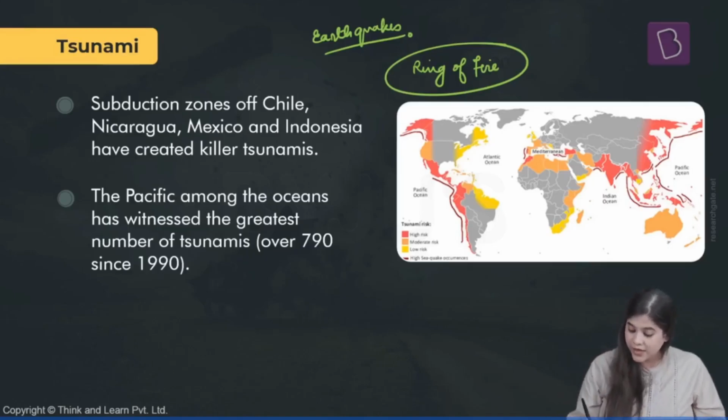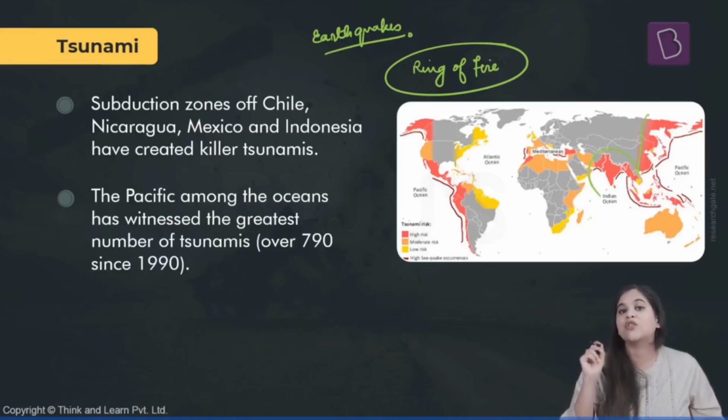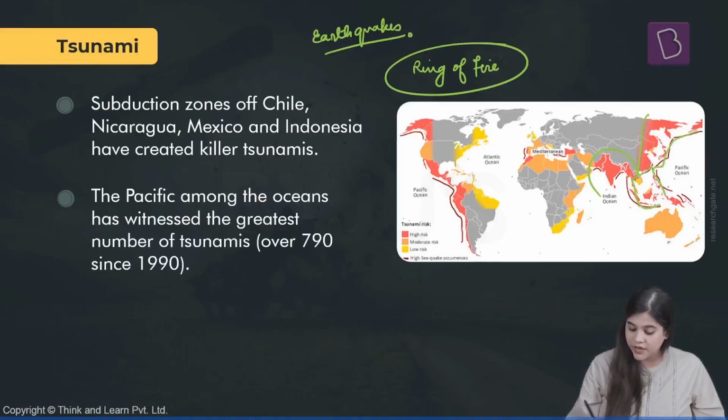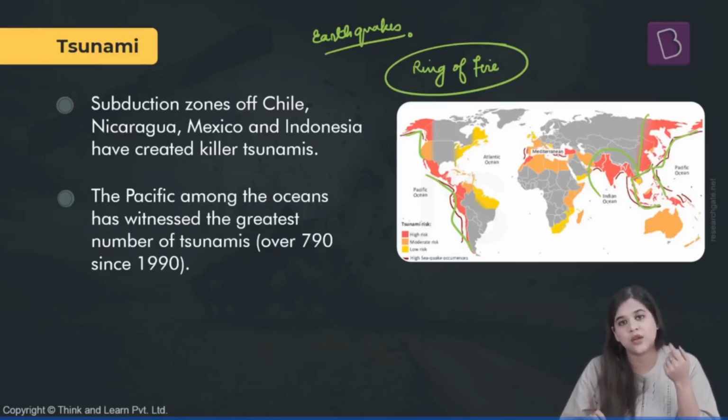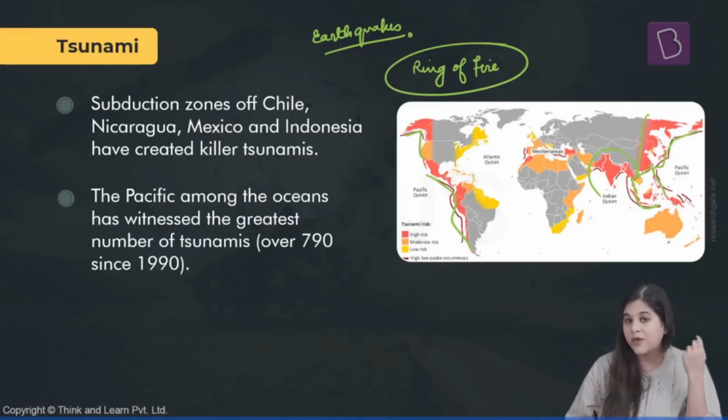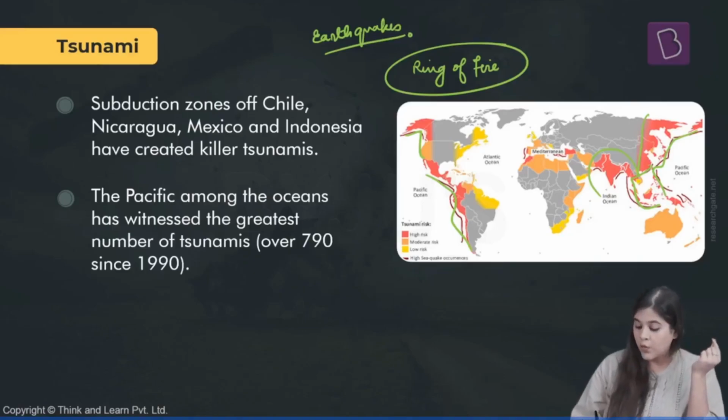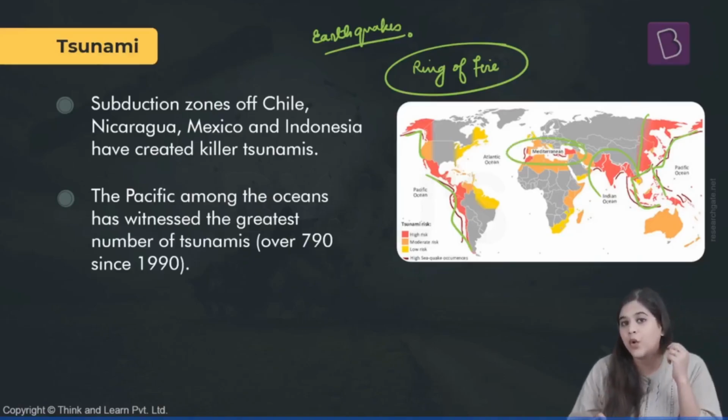You can see here the red regions. They are those which experience a high danger of any tsunami. You can see that along the Pacific Ring of Fire, there is a high risk of experiencing a tsunami as well. Moreover, when we see the Alpine belt of the earthquakes, one area surrounding any water body comes here, that is the Mediterranean Sea.